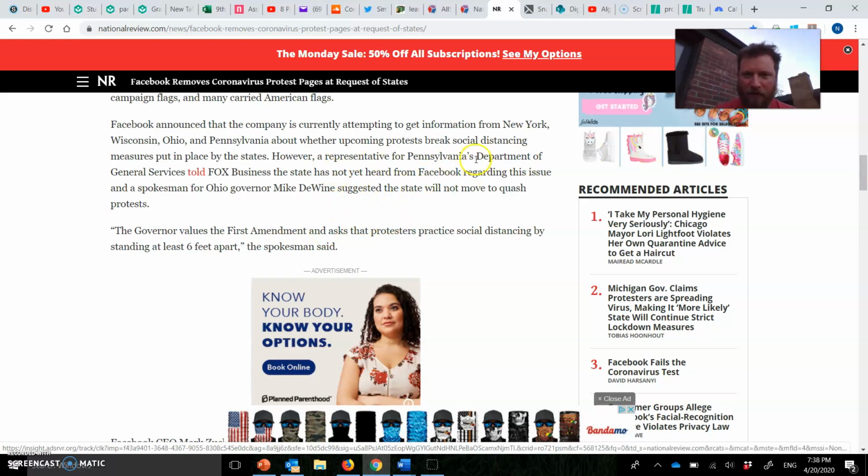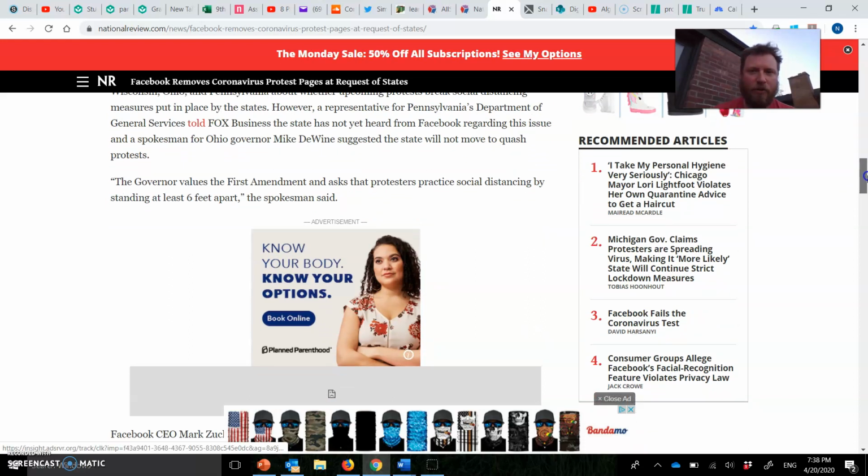Man, that is a lot of not people. A representative for Pennsylvania's Department of General Services, you're not giving us a name, you're not giving us a person, told Fox Business, not National Review, this is from some other source, that the state had not yet heard from Facebook regarding the issue, and a spokesman for Ohio Governor Mike DeWine, so not Governor Mike DeWine. It's a lot of not people. So you're quoting people whose names you're not giving me. That's a big red flag.